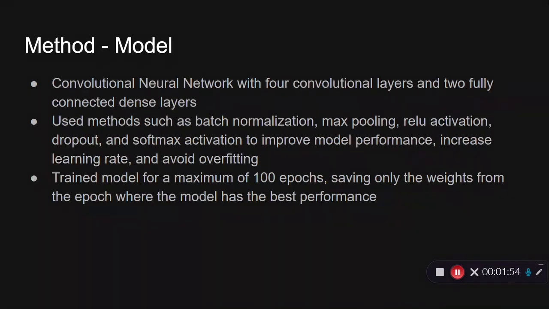So for the model, we used a convolutional neural network with 4 convolutional layers and 2 fully connected dense layers. We also made use of methods such as batch normalization, max pooling, ReLU activation, dropout, and softmax activation to improve the model performance, increase learning rate, and to avoid overfitting. And we trained the model for a maximum of 100 epochs, saving the weights only from the best performing epoch with the highest accuracy and lowest loss.